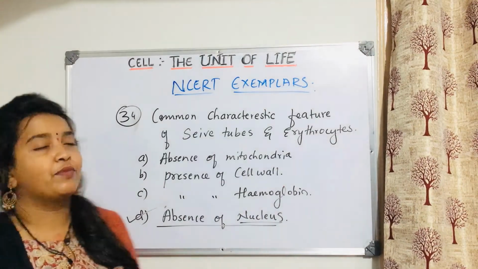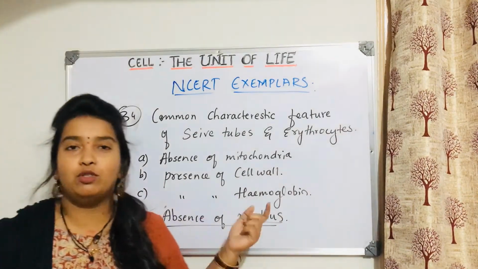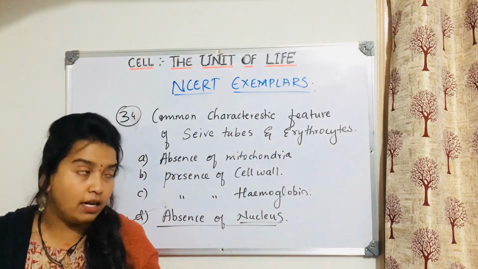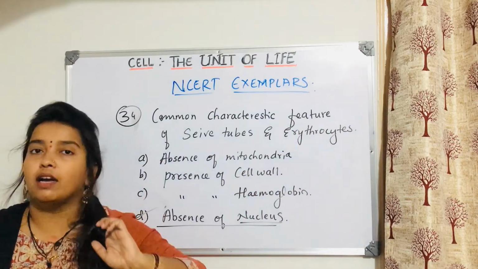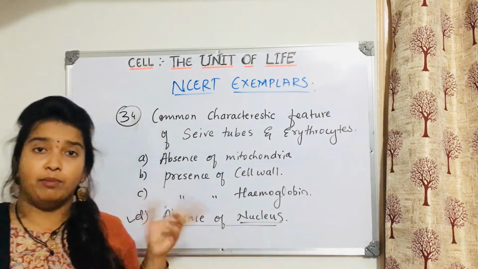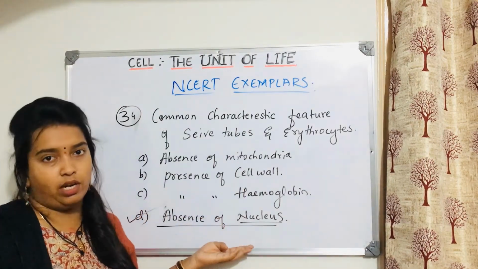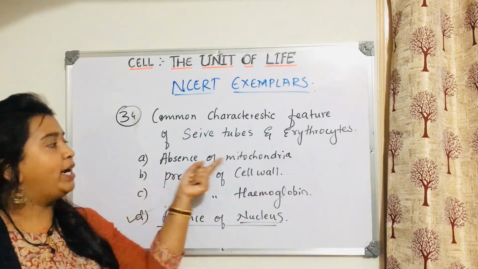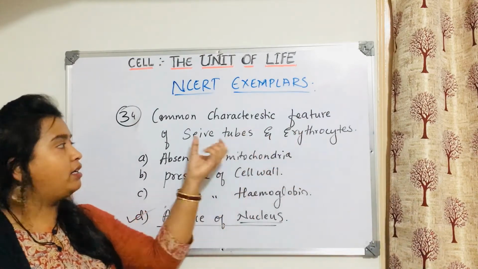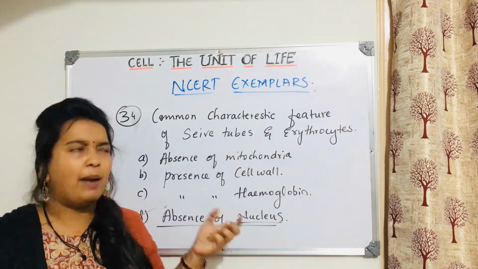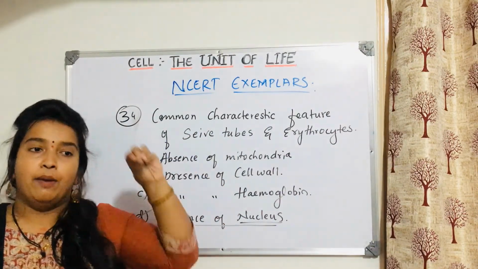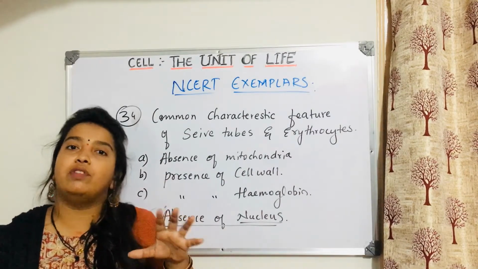Anyway, see here. Common characteristic feature of sieve tubes and erythrocytes. What is common between both of these cells? Sieve tubes are found in plants. Erythrocytes are nothing but RBCs, red blood corpuscles. They both don't have a nucleus. Absence of mitochondria is also common in erythrocytes, but the question asks about the common characteristic in both, and mainly they don't have a nucleus.